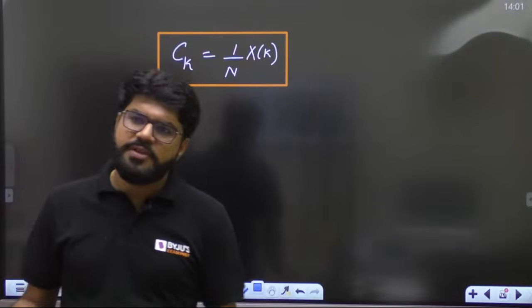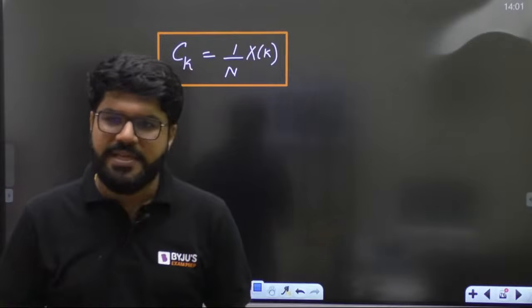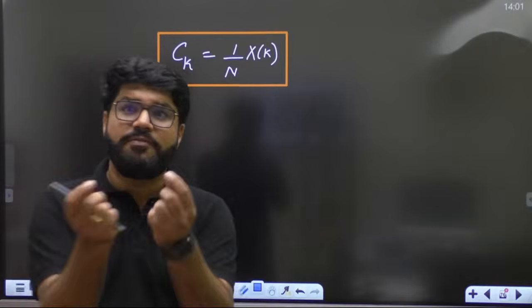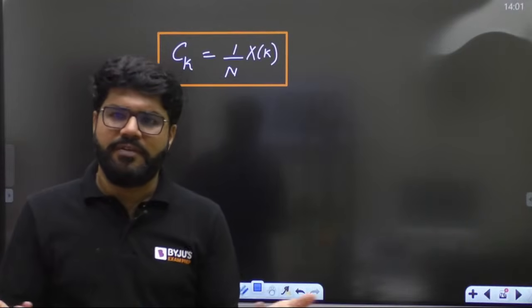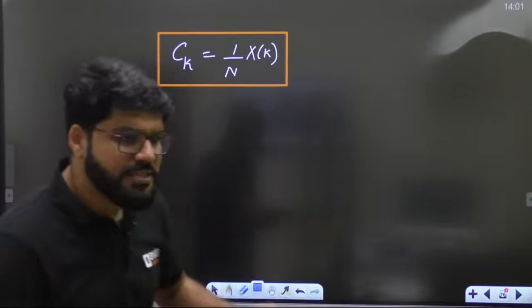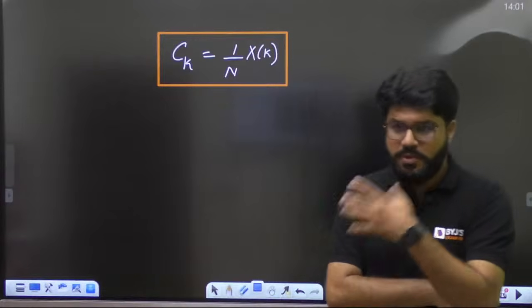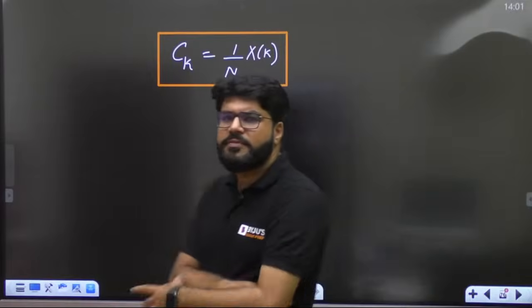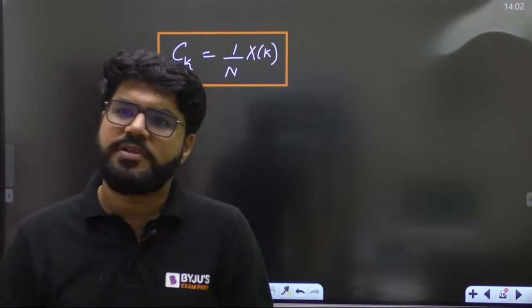1 upon n Xk, finish. So if you know the methods, the properties, the tricks to calculate Xk, you can calculate Ck. Just multiply by 1 by n. That is not any effort. Everybody can multiply by 1 by n at the last. If you calculate Xk, you can get the Ck also. That's it. Finish. Very simple question. The question is finished.